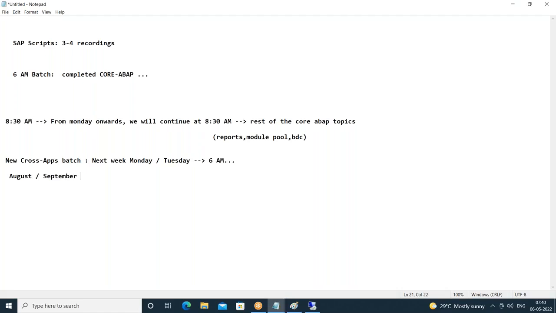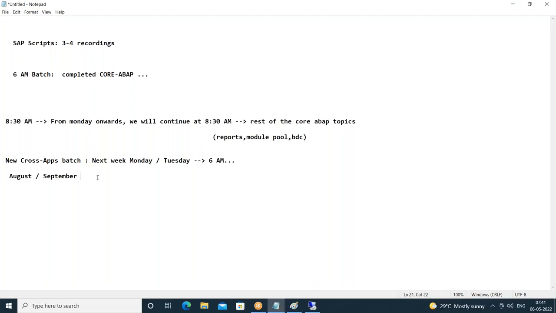Okay, so whatever we have discussed in Core ABAP is more than sufficient to start attending cross apps. So for both the 6 a.m. batch and the 8:30 a.m. batch, if you are interested to attend cross apps, which is starting from next week, once you get the email or WhatsApp from our team, you can respond to them. Okay, so this is the plan.